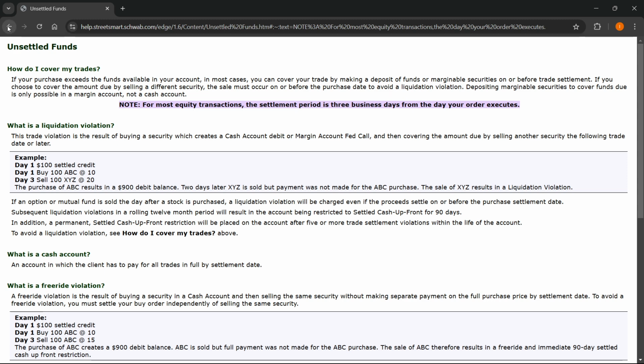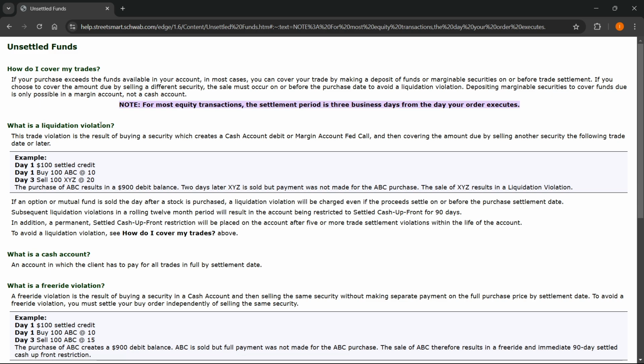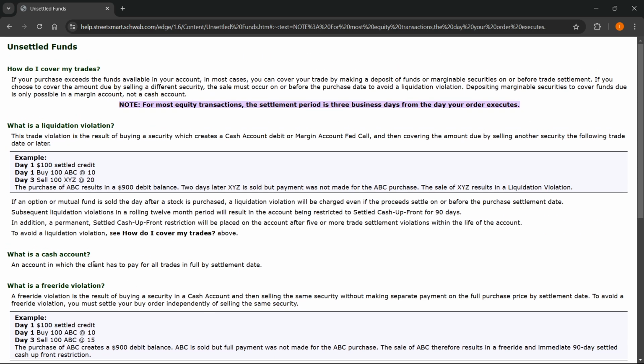Now, if I go out here, as you can see, if you simply Google Charles Schwab, how long for funds to settle, it will give you this answer, and you can then read this entire help desk over here. It says unsettled funds, Charles Schwab, and if you click on it, you can read the entirety of this website over here to get a better understanding of what settled and unsettled funds are and why those occur, as well as some examples over here. So that's pretty much it.